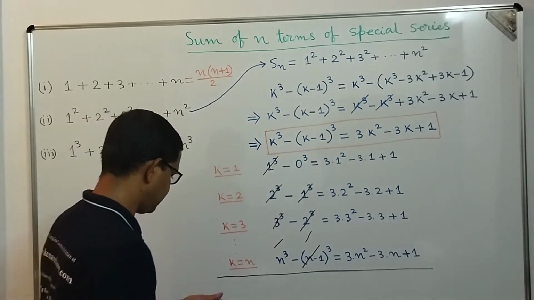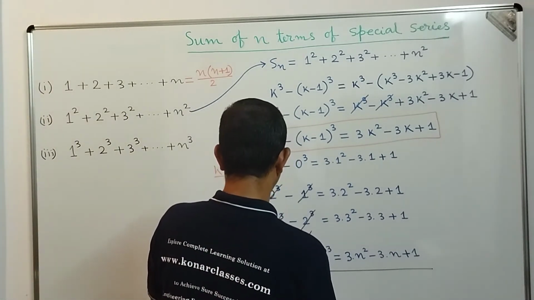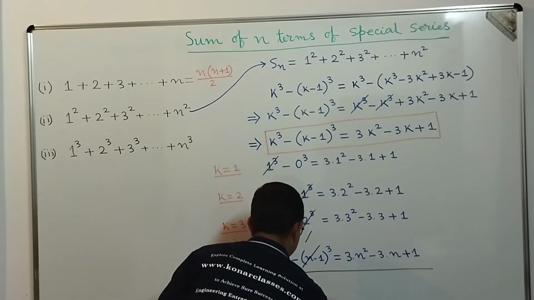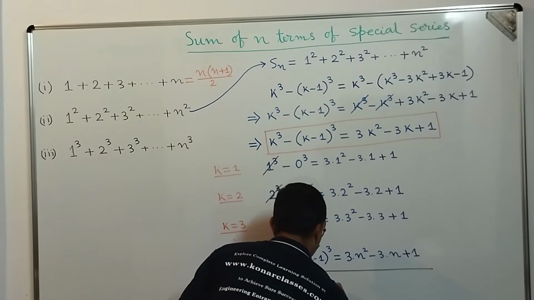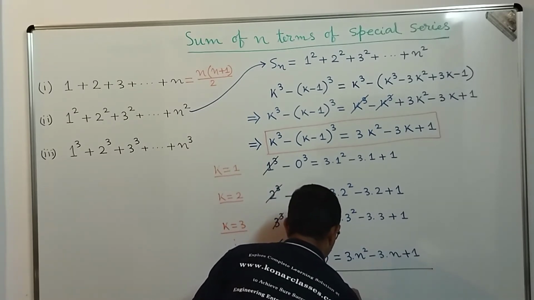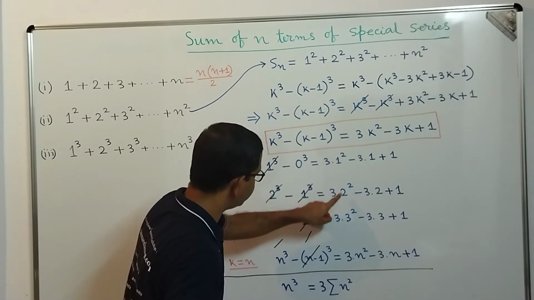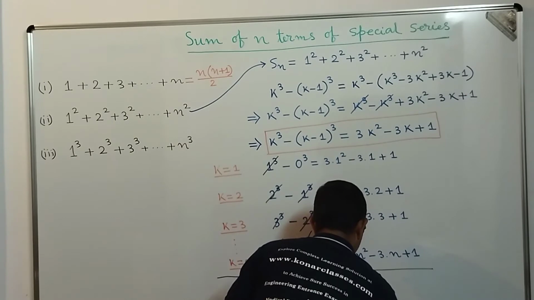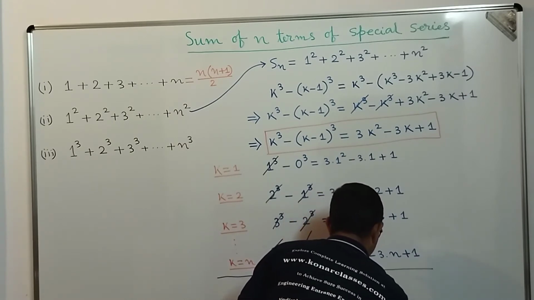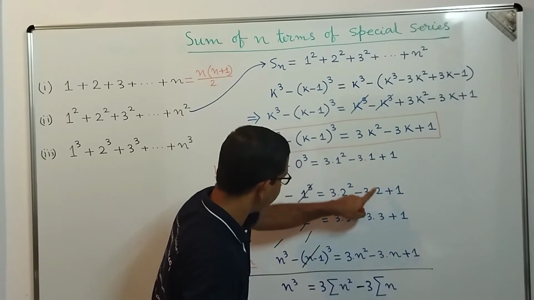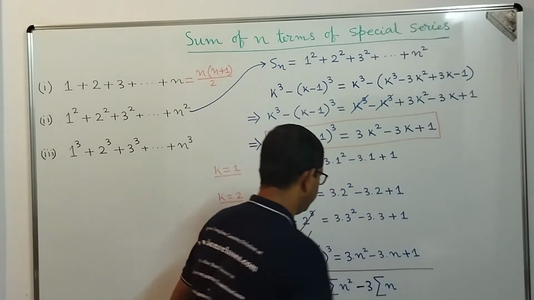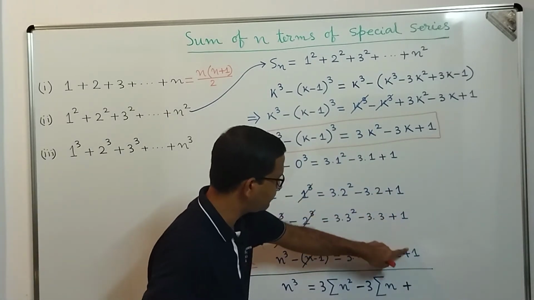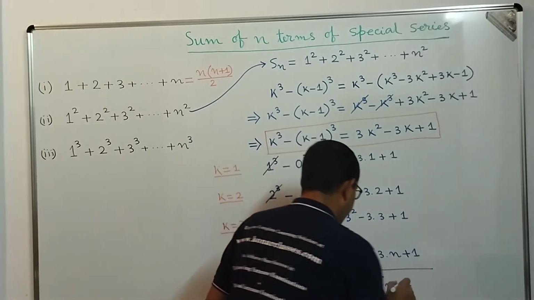And on the right hand side, what we get is 3 into summation of n square, because 1 square plus 2 square plus 3 square up to n square, minus 3 into summation of n, that is 3 into 1 plus 2 plus 3 up to n, plus 1 plus 1 plus 1 up to n times, that is equal to n.